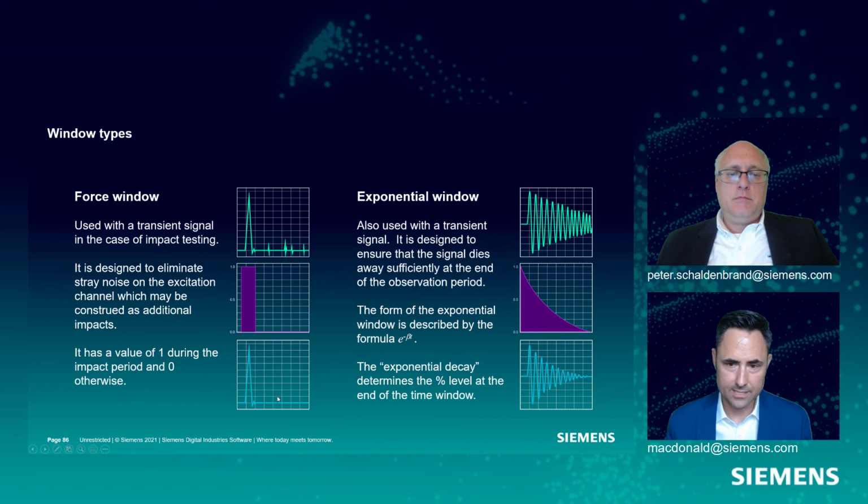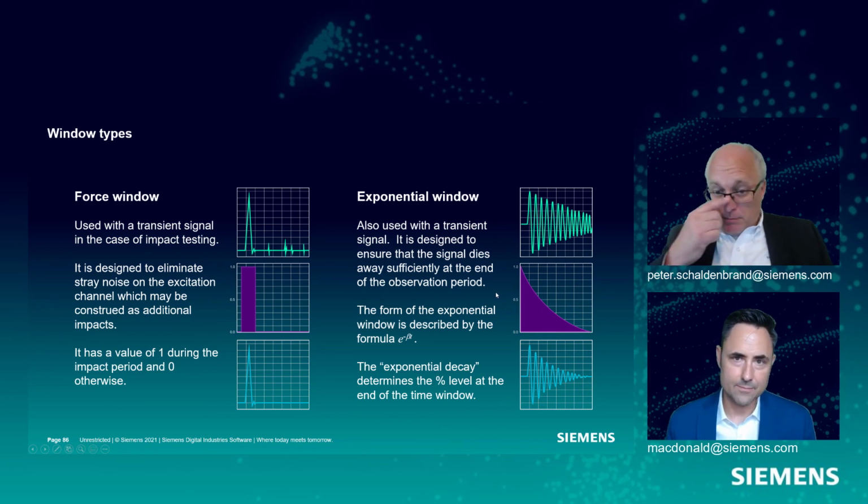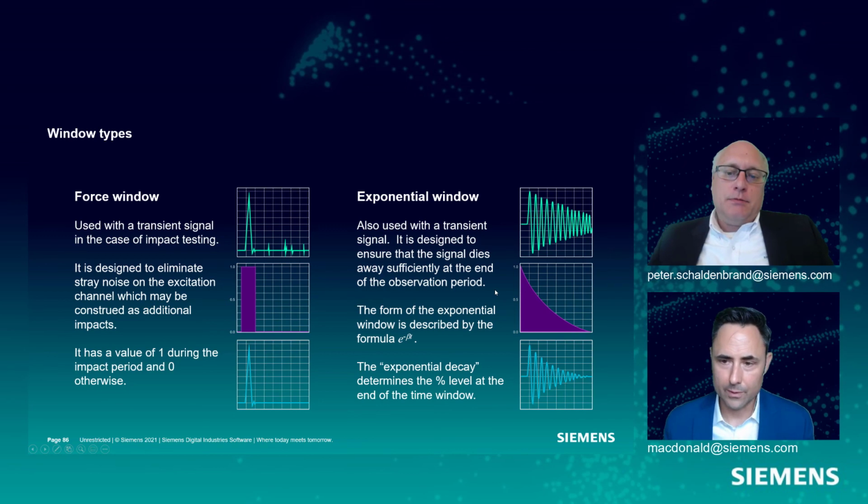It's going to help us get a nice leakage-free impact signal, and it's often paired with an exponential window, which we'll use to force a signal that's still oscillating by the time we come to the end of our observation window. We're just going to artificially damp that vibration out so it's 0 at the beginning and 0 by the end. Okay, and this exponential decay artificially adds some damping, but we know what we're applying. We can back that out after the fact.